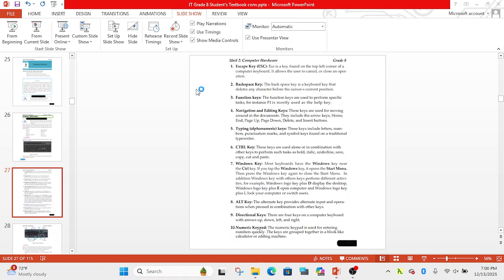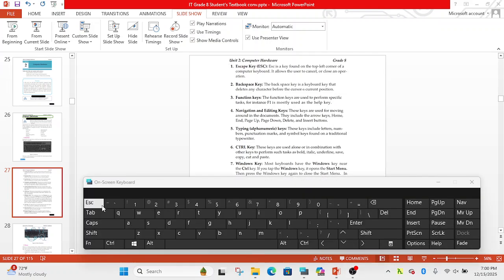Here on the keyboard, on the left side corner, there is the escape key. ESC. This one is the escape key. It is found at the top left corner of the computer keyboard. It allows the user to cancel or close an operation.